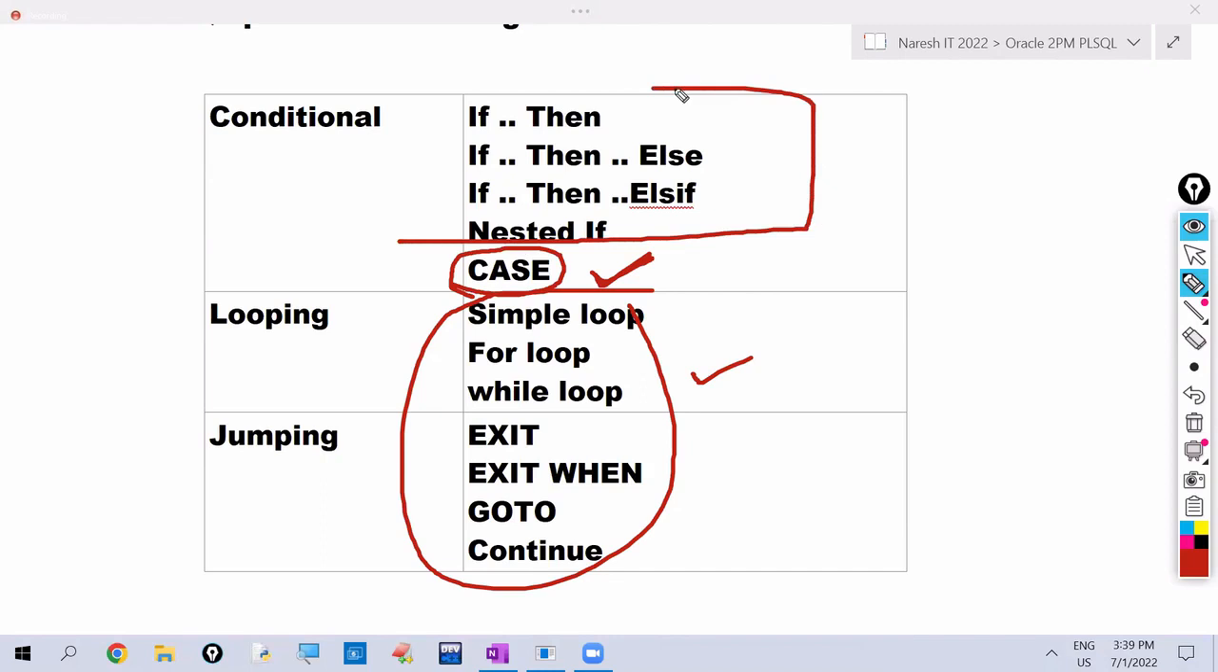Okay, so as of now, how many control structures have I covered? Four. What are those? IF THEN ELSE, IF THEN ELSIF, nested if.